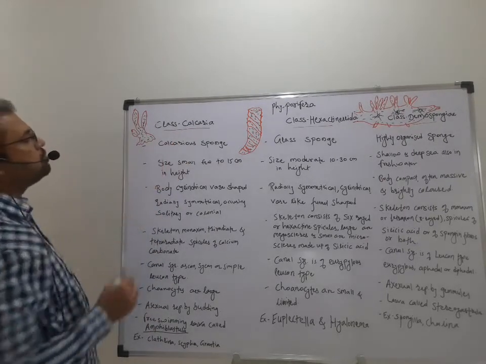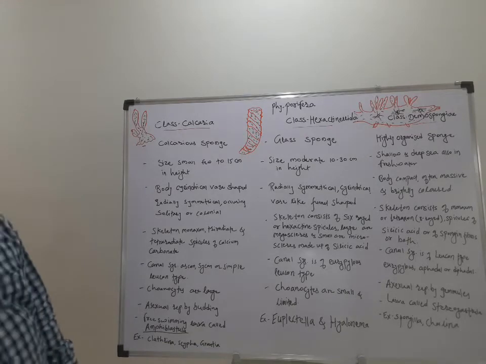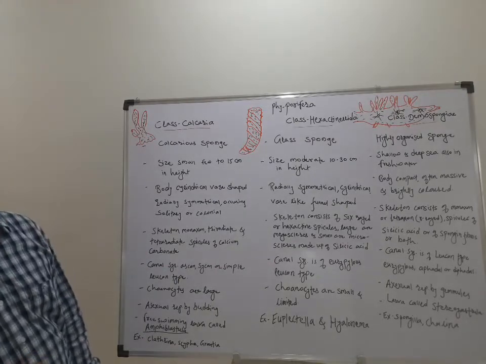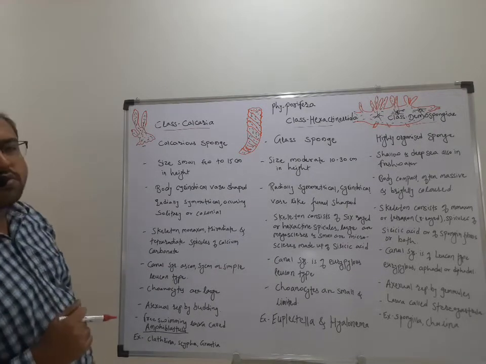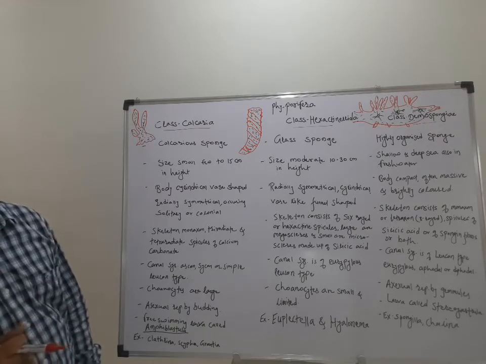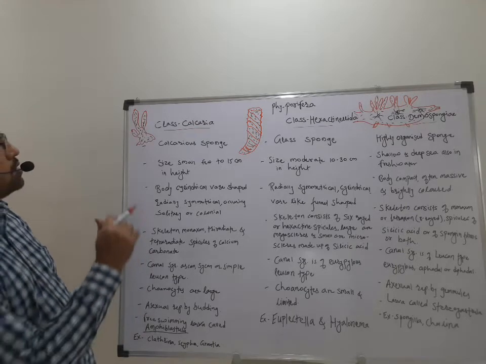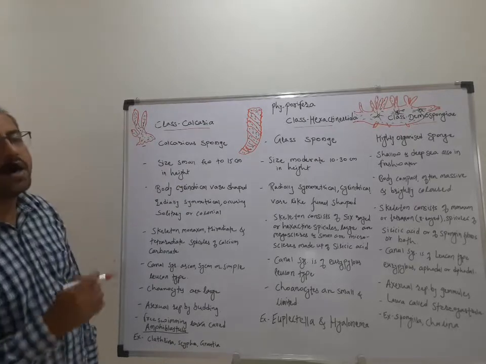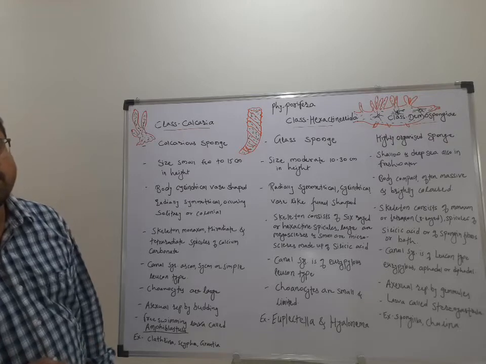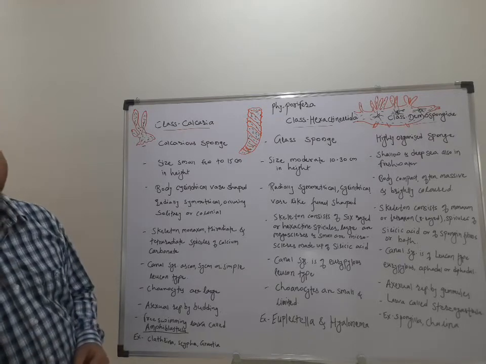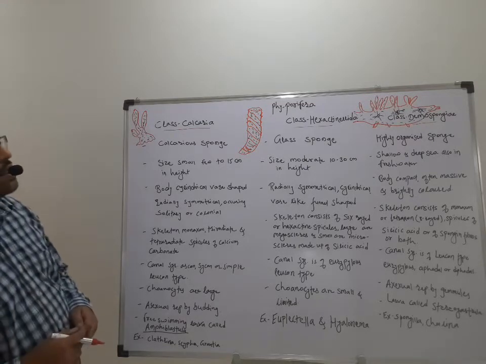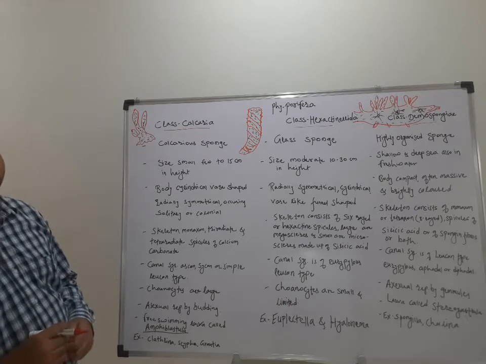The animals which belong to this phylum Porifera are generally found, as I already told, in water, but most of the forms of these poriferans are found in marine water and very few are found in fresh water. Of these, the animals from Calcarea and Hexactinellida are found in marine water, and animals from Demospongiae are found in marine as well as fresh water. First, we'll see the characters of class Calcarea.